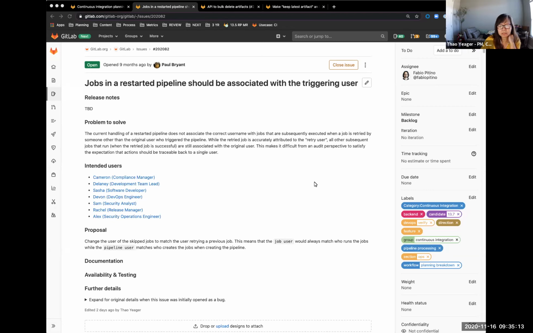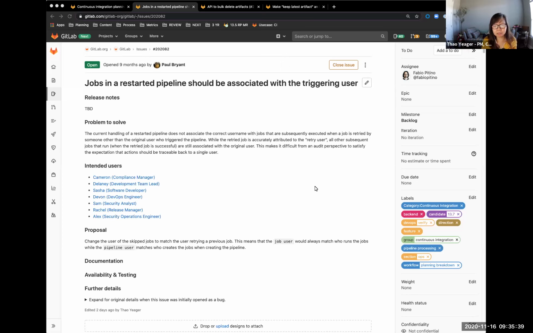So for 13.7, we want to make it so that jobs that are restarted in a pipeline would be associated with the triggering user. The problem we're trying to solve here is when you have a pipeline that's been started and it has been paused for whatever reason, maybe it's been canceled, for example, or there was an error. When the pipeline stops, all of the subsequent jobs that have not run become skipped jobs.